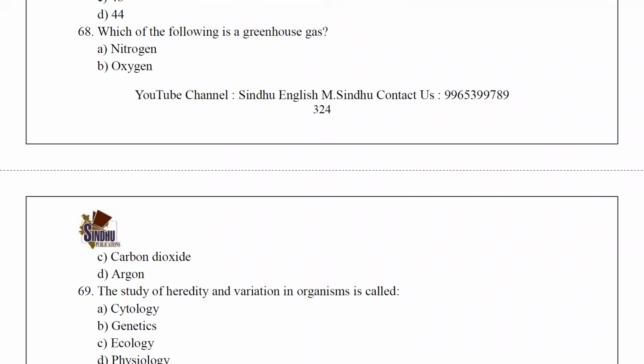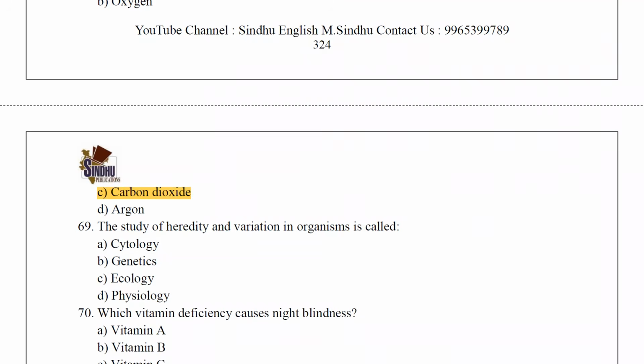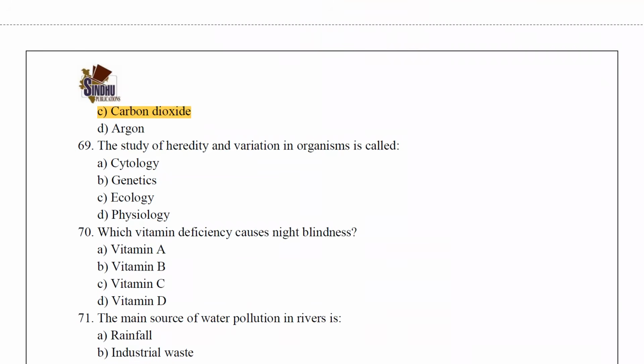Which of the following is a greenhouse gas? The answer is carbon dioxide. The study of heredity and variation in organisms is called genetics.